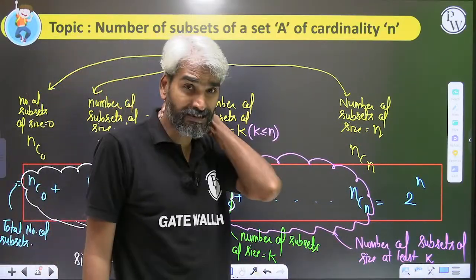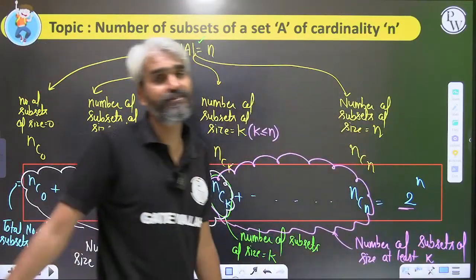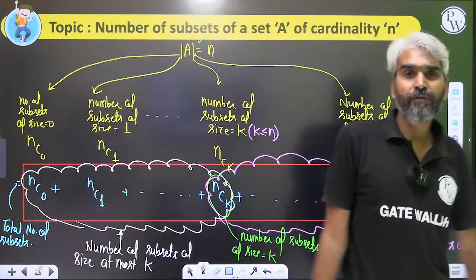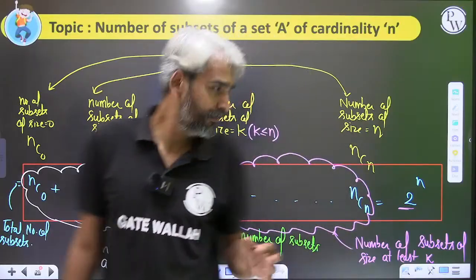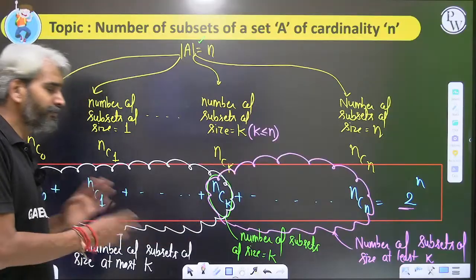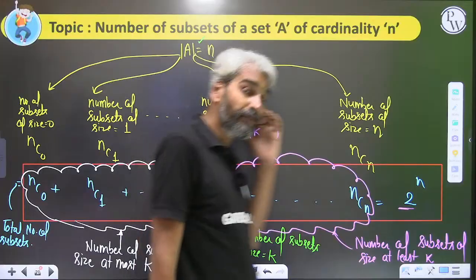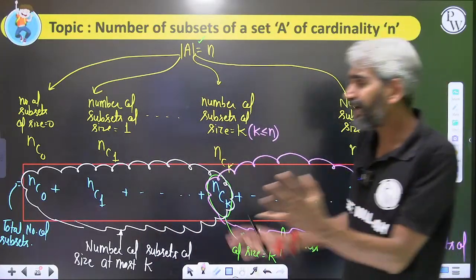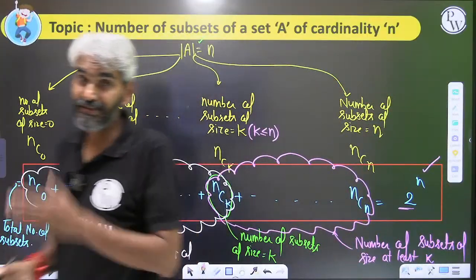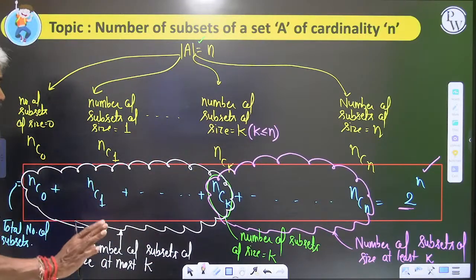So I hope it is very much clear that most of us will know this definition that for a set A of size n, the number of subsets of set A will be 2 raised power n. But most of the time in the GATE exam, this will not be the direct formula that can be used within the question. They may frame the question which can be solved only if you know how exactly this term 2 raised power n is derived. Makes sense? There are other ways also to derive this particular formula, but this is the best representation.